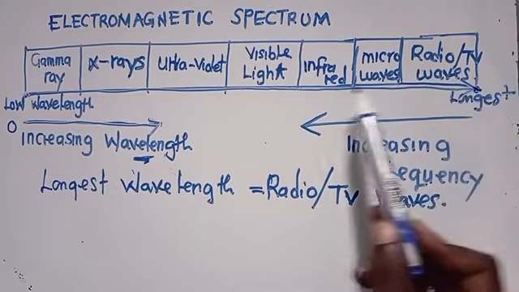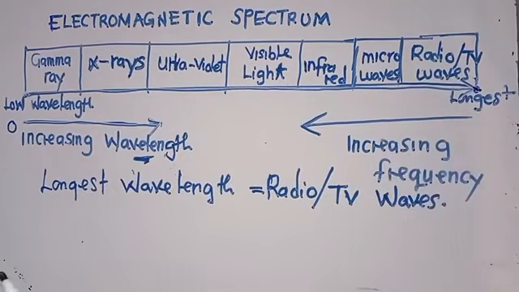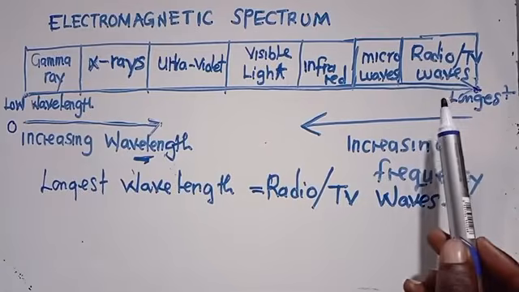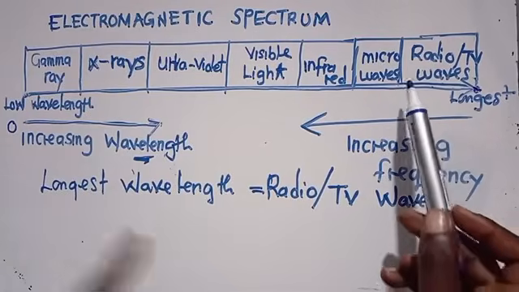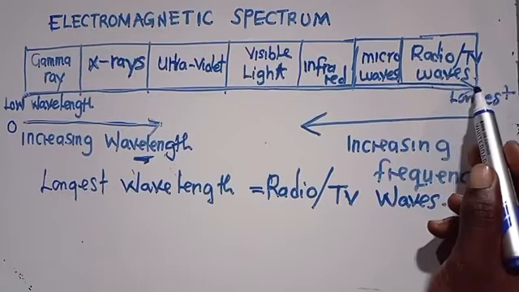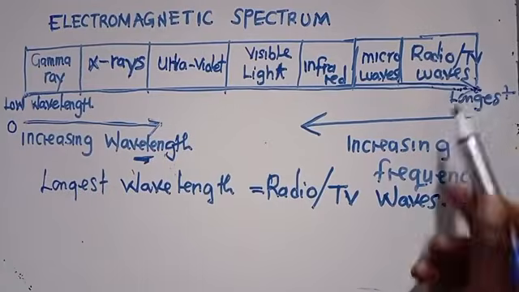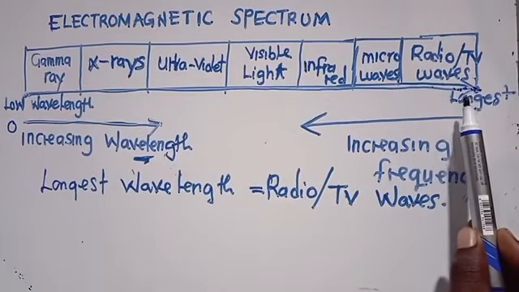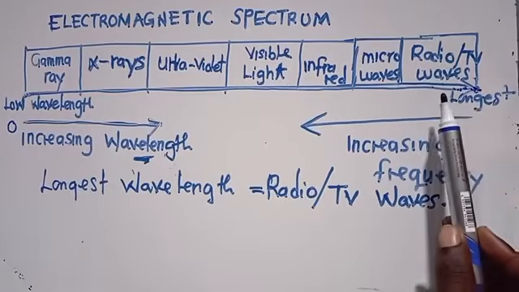The way a spectrum can be, I know some of you know it the other way around, but this is how it is supposed to be. If you start from this one or do it like this, it is just one and the same. You need to know that the one with the longest wavelength is TV waves or radio waves. It is just one and the same thing. Make sure that you know that.